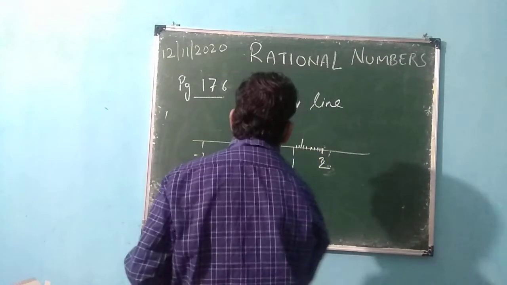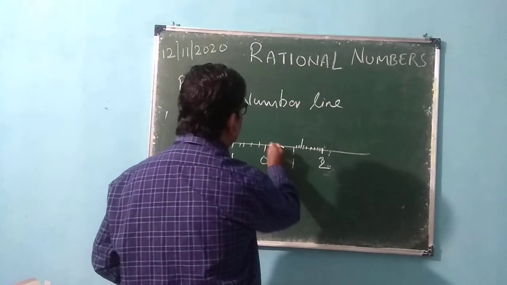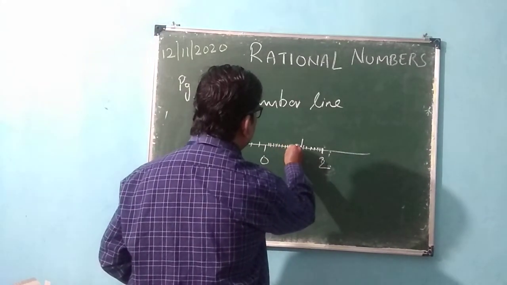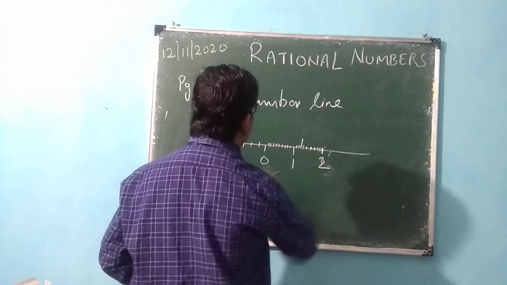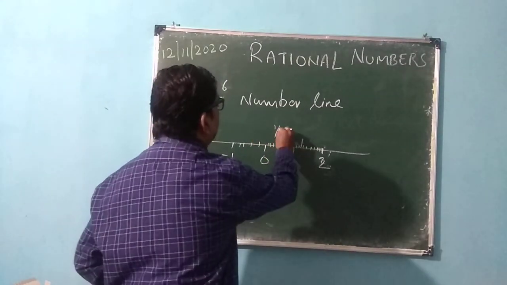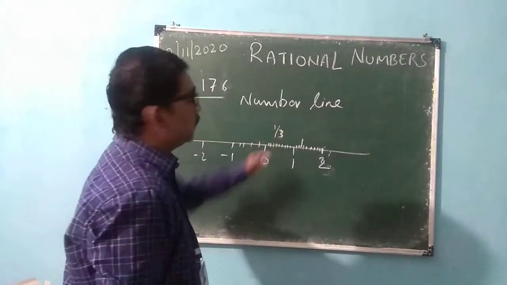This will be here. This is 0, 1, 2, 3, 4, 5, 6, 7, 8, 9, and this is 10. Yeah, this third part will be 1 by 3.